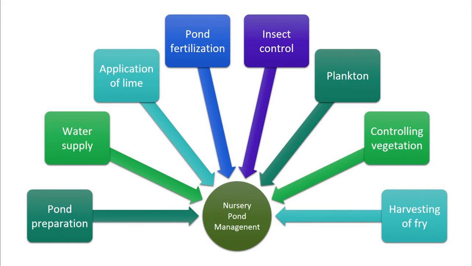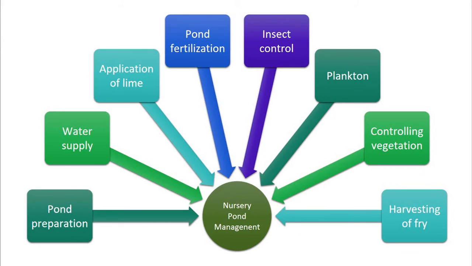Now the next step is insect control. Aquatic insects should be killed or controlled by applying oil emulsions. Then plankton: the plankton concentration should be maintained, as the fry feeds mainly on plankton, the choice food for Indian major carp spawn, such as protozoans, rotifers and other planktons.